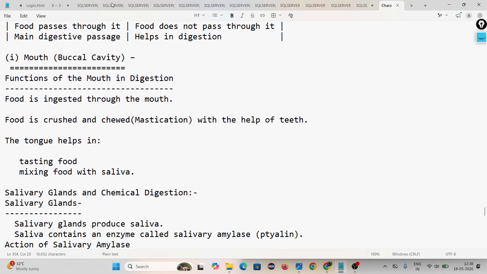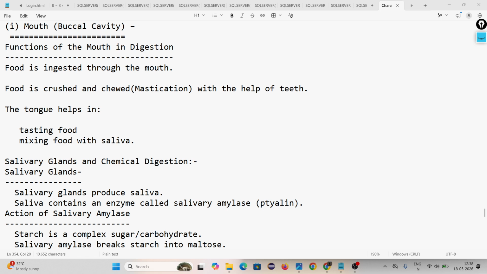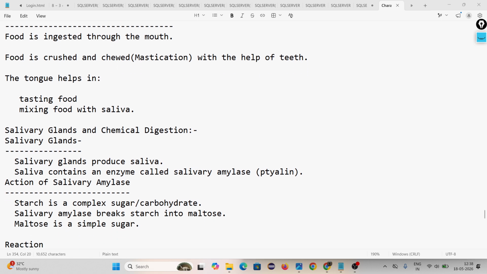Look, mouth is also called as buccal cavity. How this complex food is converted into simpler food we are going to learn. Then function of the mouth in digestion. In digestion, what is mouth doing? First is ingestion, you know, taking the food. This is the first work. Second is food is crushed and chewed, which is called mastication, with the help of teeth.